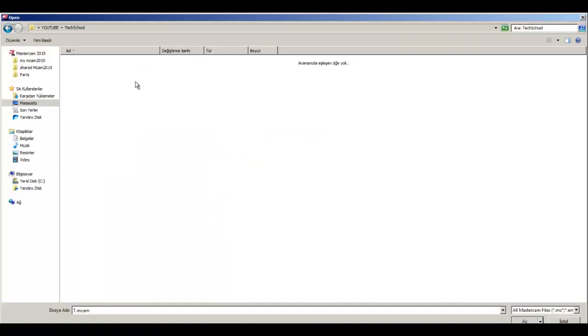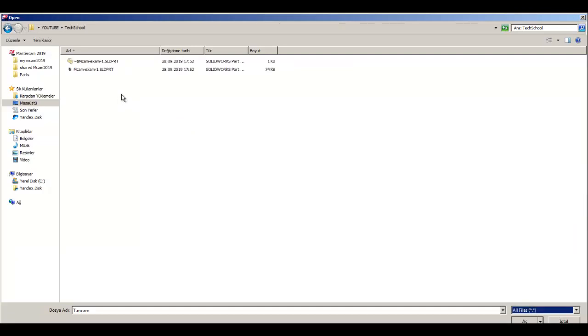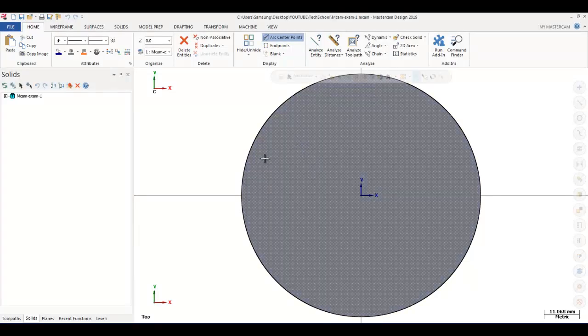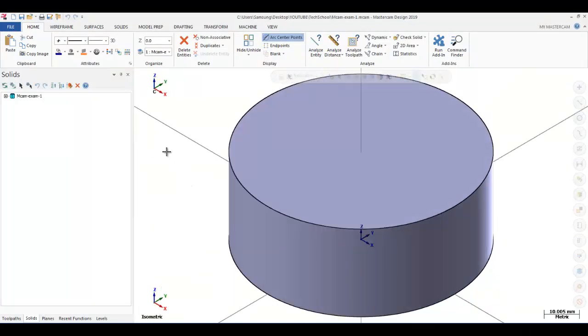parts folder. Okay, right now I am in my part folder, but I cannot see anything. So I need to change my folder type. I'm going to click all files so I can see. And as you can see, I can open the CLD PLT files. I don't need to change that. So I'm going to double click on that part, and that's okay. As you can see, that is my part.